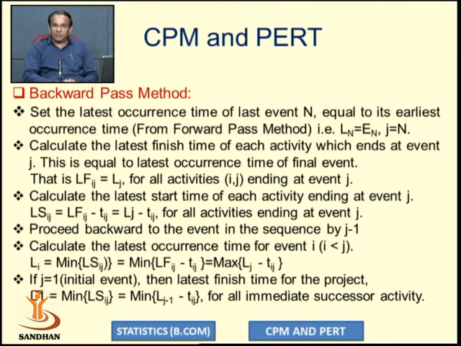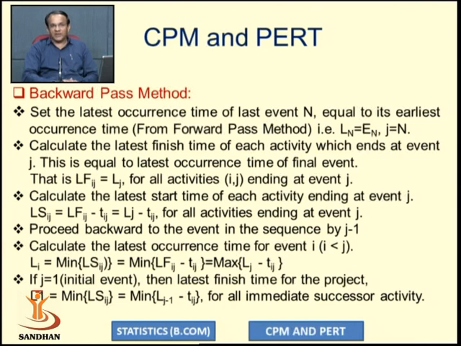calculated, and the minimum of that will be considered as the latest occurrence time for that particular event. We have to repeat this procedure till we reach event number 1. At event number 1, we have to find the latest finish time for the project, L1, that will be the minimum of LSij, over all the activities emerging from event number 1. That latest start time we have calculated, and the minimum of that will be considered as the latest occurrence time.